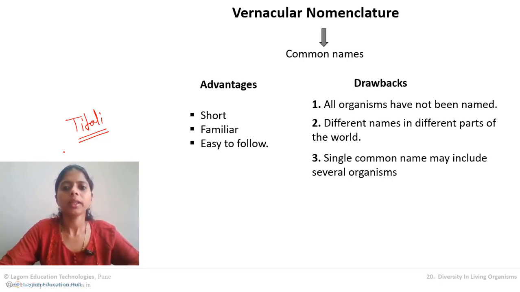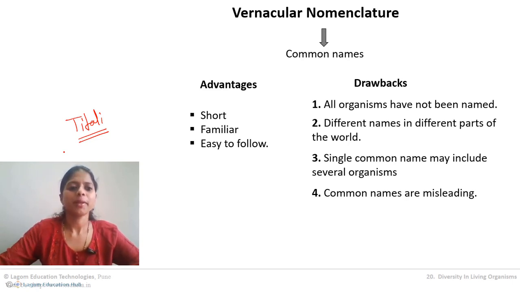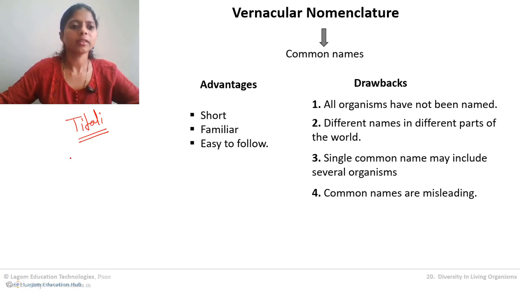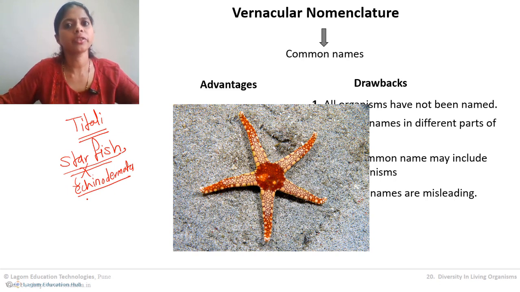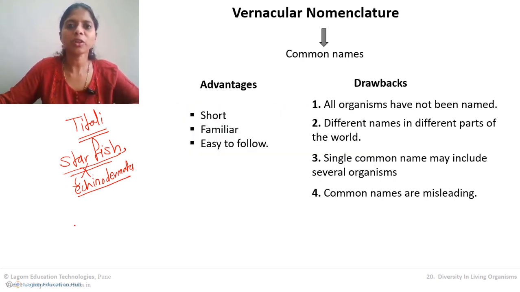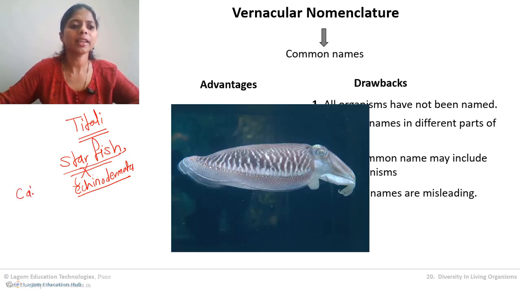Now the next drawback is that common names are misleading. It is a fact, common names are always misleading. Let me give you an example. In English we call it starfish. Everyone knows starfish? When we consider it, it is not a fish. It is an echinoderm. So when I heard starfish for the first time, I would think it must be a fish, but it is not a fish. Misleading. Then another example is cuttlefish.